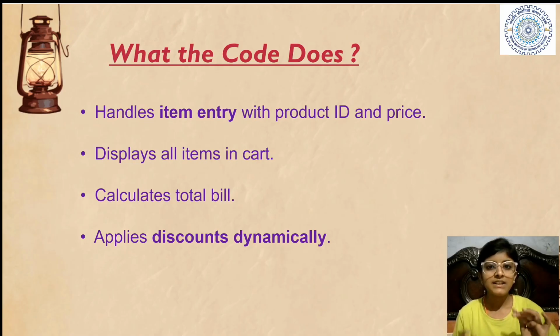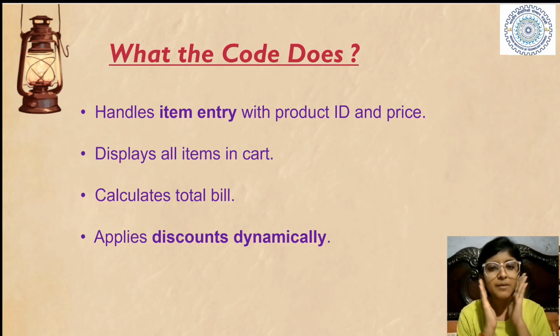This is according to the user's input, but I'm just explaining the steps first. Then it will calculate the total bill according to the items you have added in the cart. And then it will apply the discount.